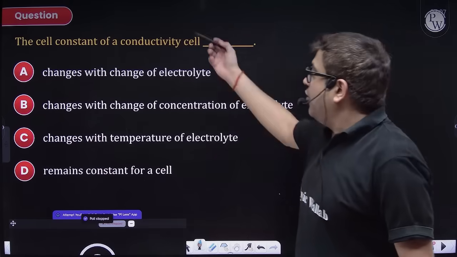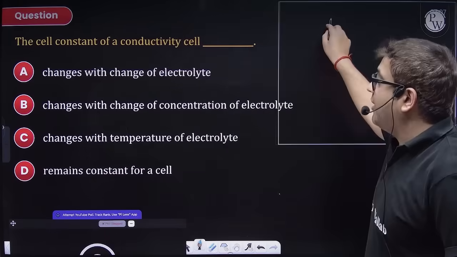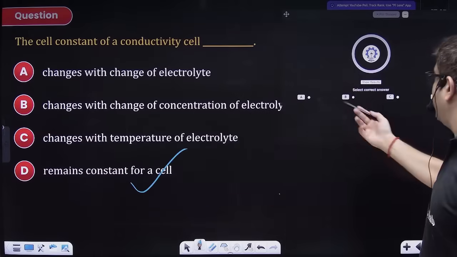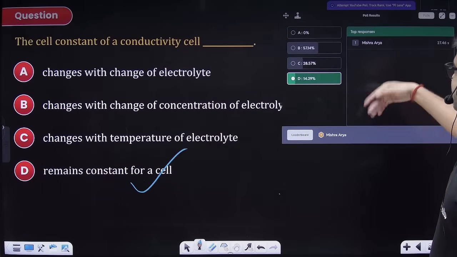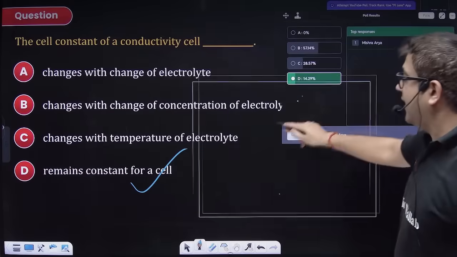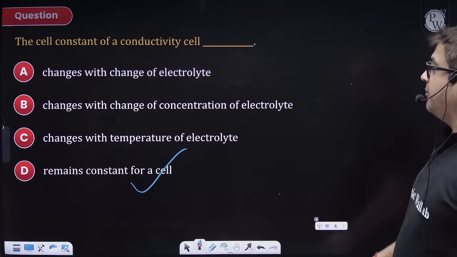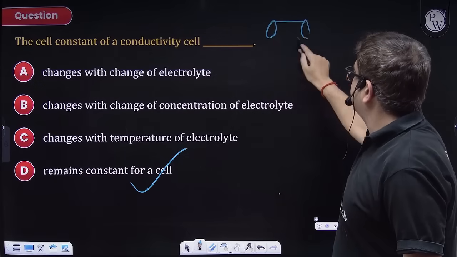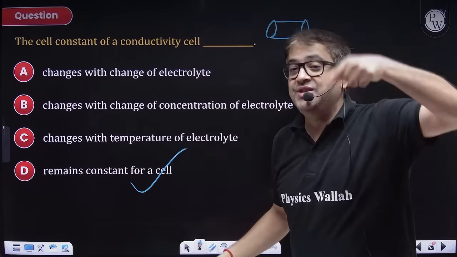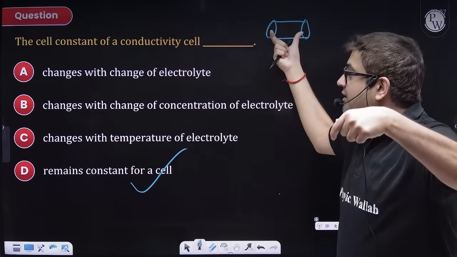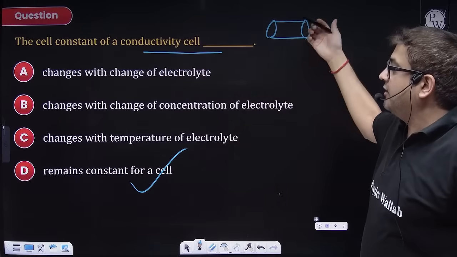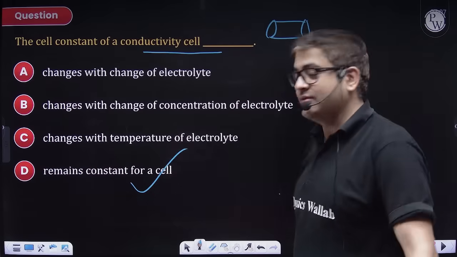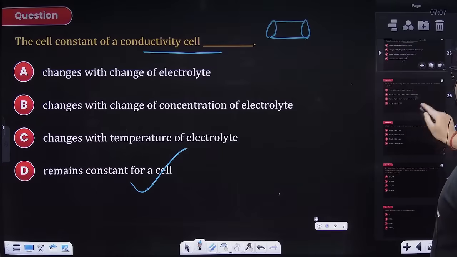Chalo. I hope you have got the answer, beta, because cell constant is L by A. That L by A of a conductivity cell remains constant irrespective of everything. The percentage is still less, but Arya, I see you. All the best wishes from my side, beta. The cell constant is this enclosure. You can change the electrolytic solution, but the cell constant remains. The cell constant of a conductivity cell is this packet, so it is always constant. I hope everybody got it.